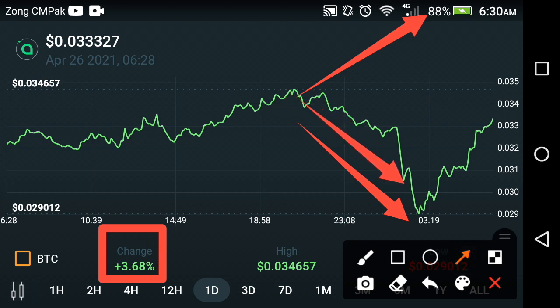As you know, yesterday the cryptocurrency market crashed, the whole market fell down, friends. XRP, Cardano and a lot of coins fell down. All of these coins changed negative, friends. Same like that, Siacoin was also negative, but after some crash, after some falls, it again exploded, and now with this explosion the change has become positive, friends.